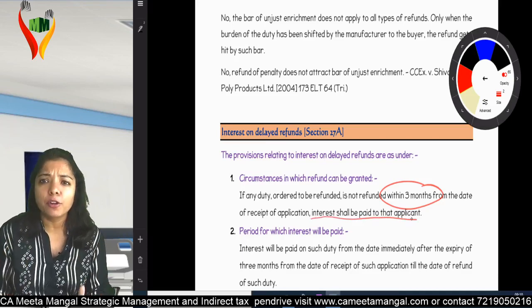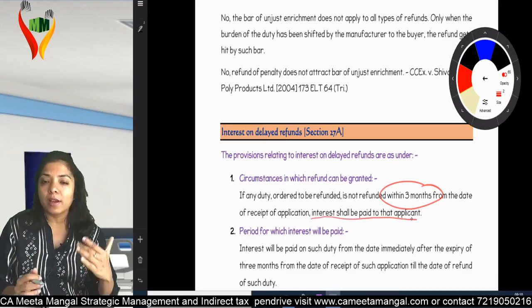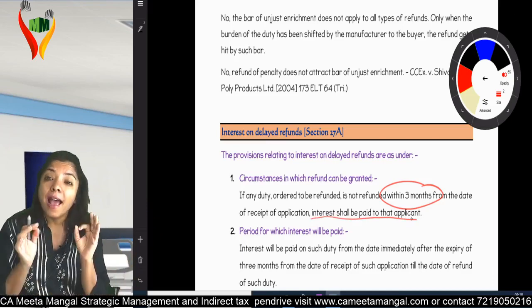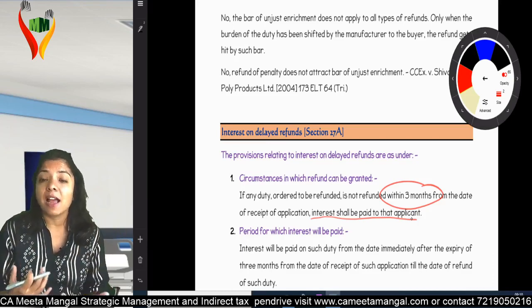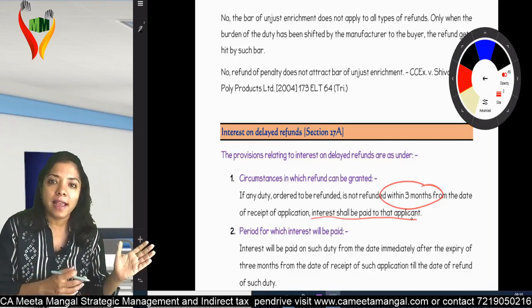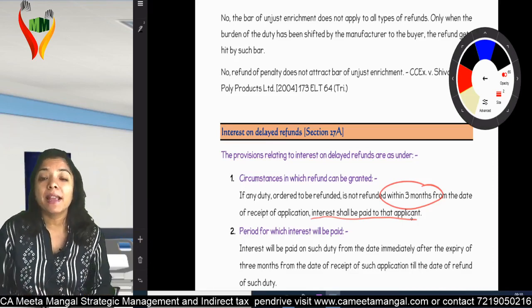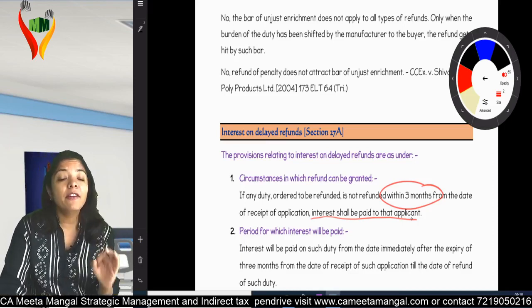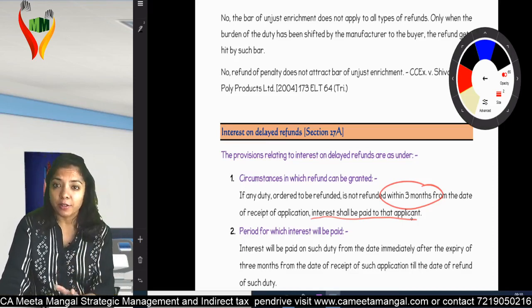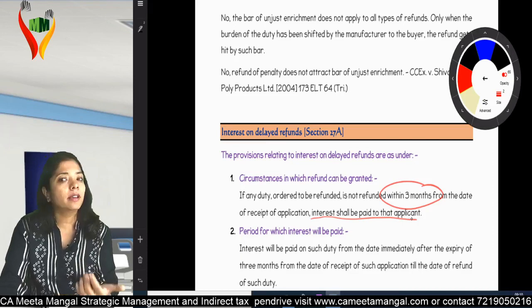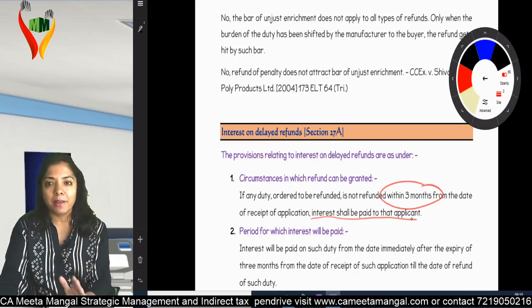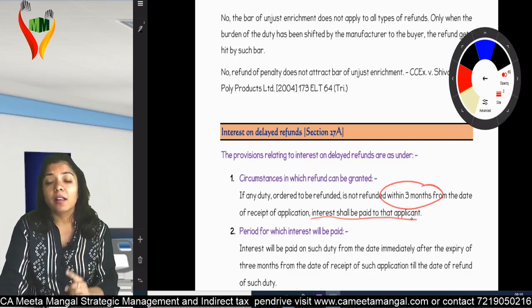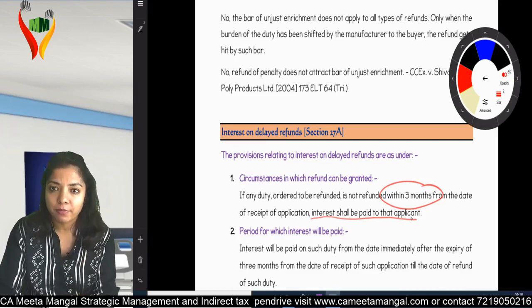Assume you are eligible for refund, you have proved everything. Now I have given the order. The department has given the order that assessee should get the refund. After the order, what have I done? I have to make an application. It's not like they say and you will get refund. You'll have to make an application for refund, and if within 3 months of the application they give me the refund amount, no interest would be there. But if I don't get the refund amount within 3 months, then along with refund, they'll have to also give me the interest. Am I clear?